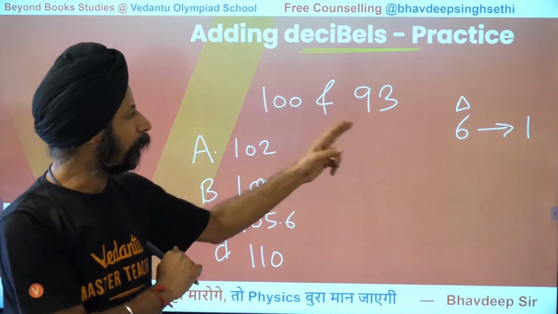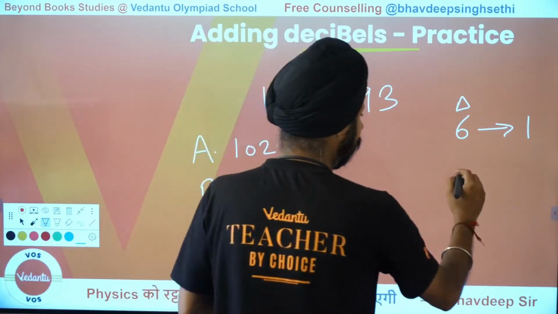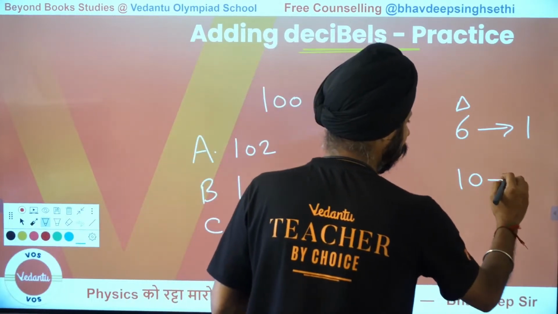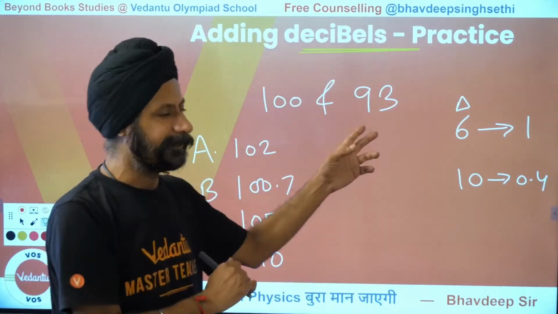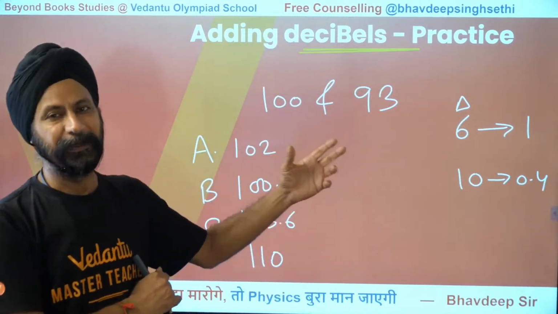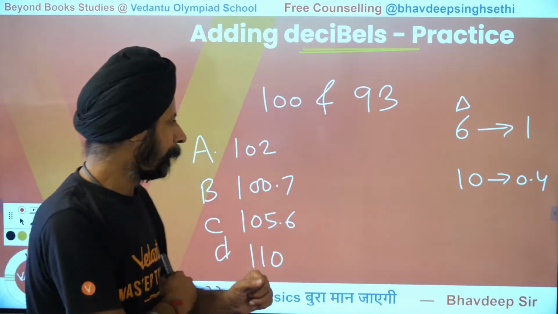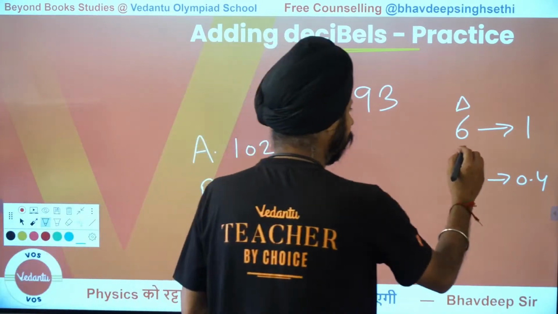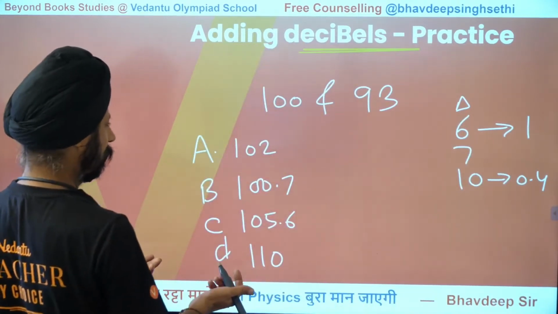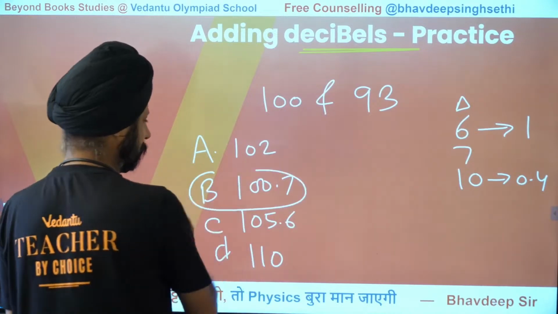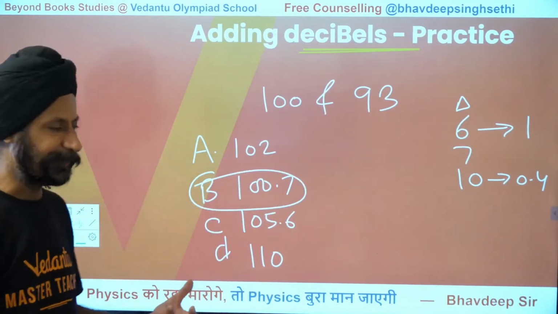And if the difference were 10, you would have added 0.4. So if this was 90, the answer would have been 100.4. But since we need 7, it has to be somewhere between there. Then I'll say, okay, I would rather go for this. Maybe it is not an exact match, but it is very close to my approximation.